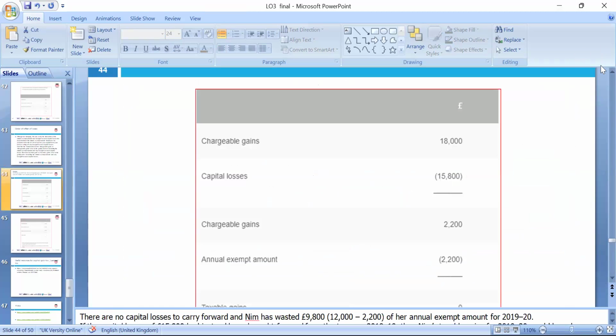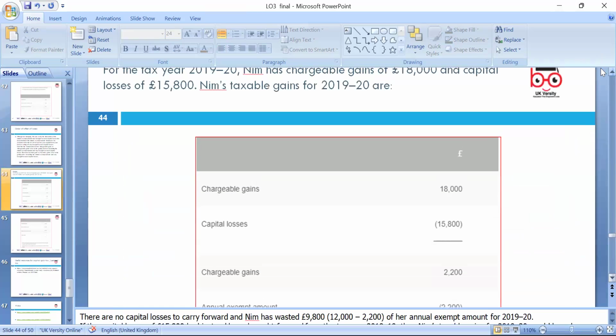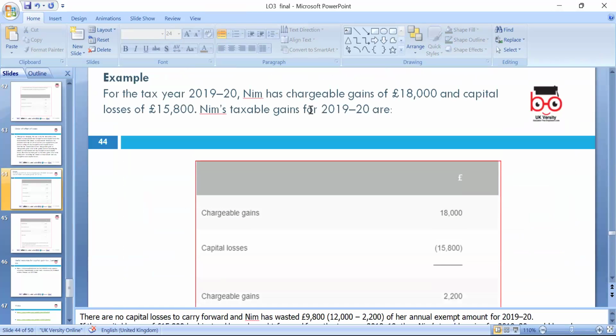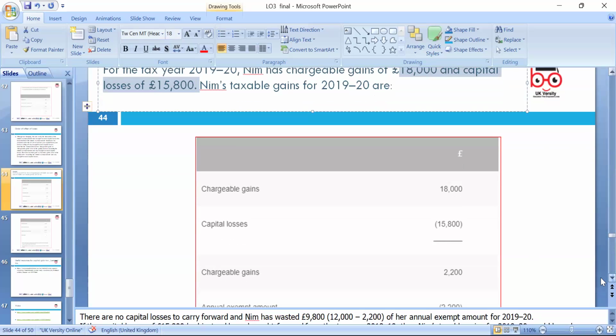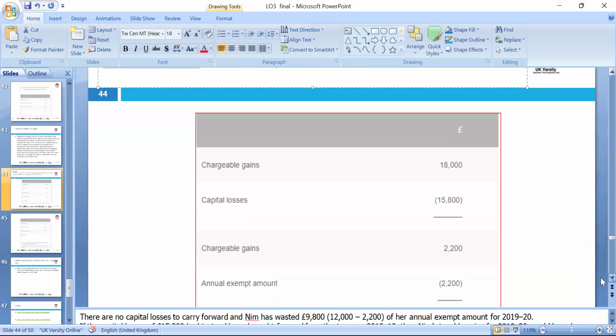So let's look at the example in this case. We have the example for 2019 and 20. At that time NIM had a chargeable gain of 18,000 and capital losses of 15,800. So 18,000 minus 15,800, the capital gain left is 2,200. Then we deduct the annual exempt amount, because up to 12,000 was the annual exempt.